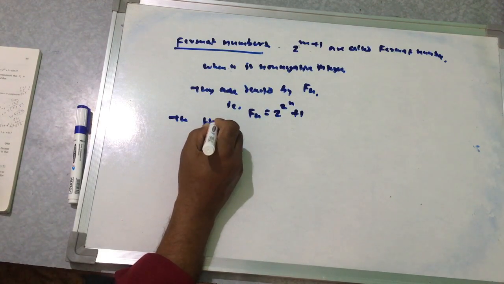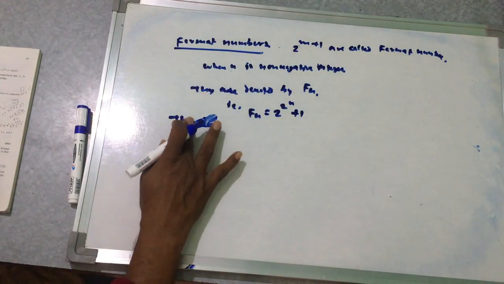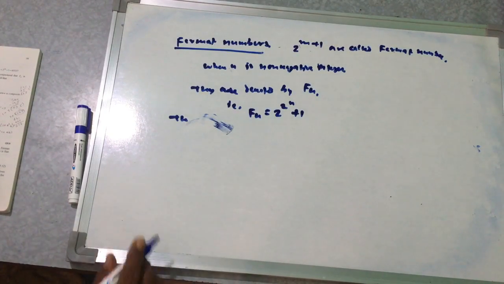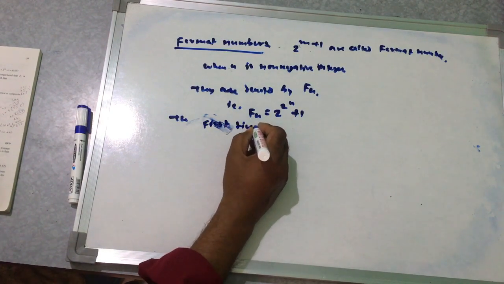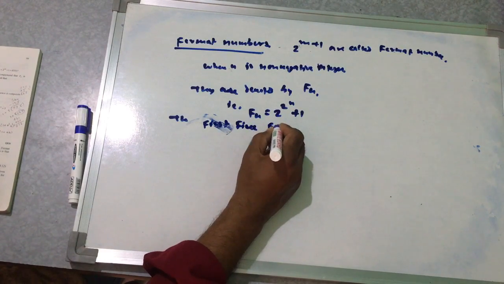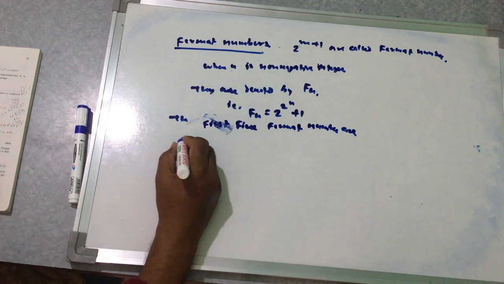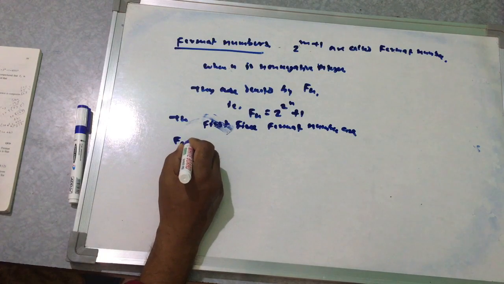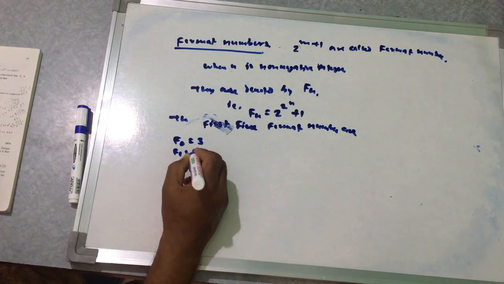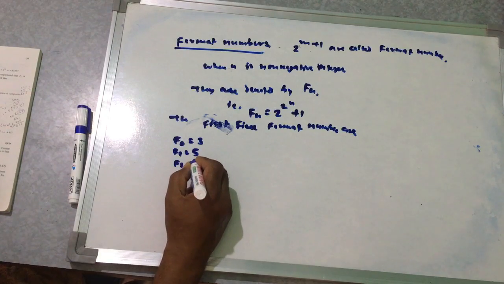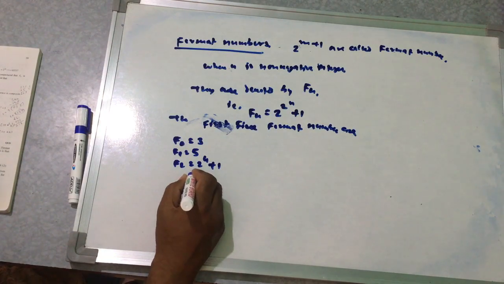The first 5 Fermat numbers are F0 is equal to 3, F1 is equal to 5, F2 is equal to 2 to the power 4 plus 1, which is equal to 17.